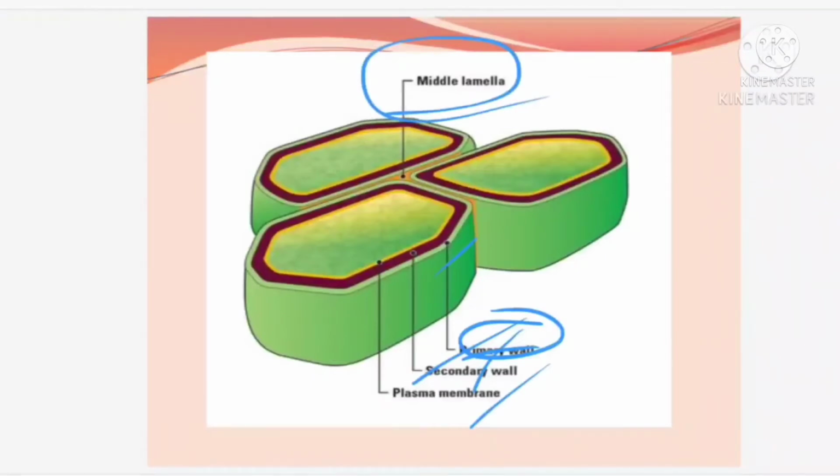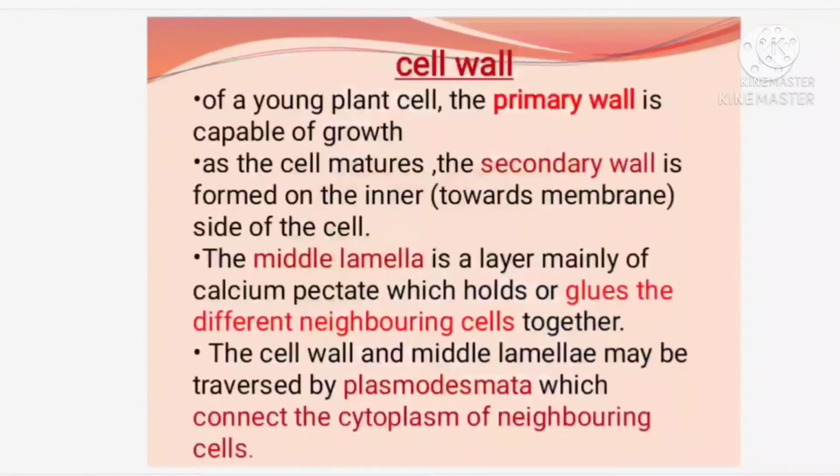All the cells are tightly attached with one another with the help of the structure you can find in the center, which is present adhering to all these cells. So this structure we call as what? Middle lamellae, and they are made up of calcium pectate, which is acting like a glue, like gum, which is keeping all the cells intact. So that is the function of what? The cell wall. Hope it's clear.